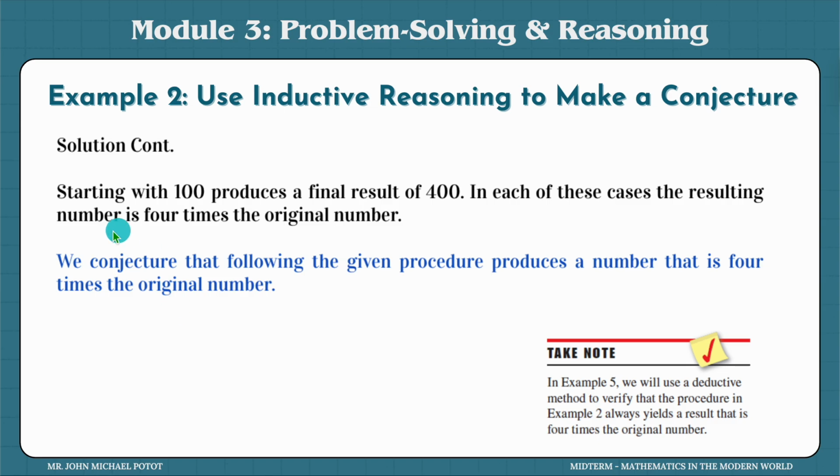Okay, so if we start with 100, our final answer would be 400. That means the conjecture is that following the given procedure produces a number that is 4 times the original number. And take note that this is inductive reasoning. So we will also see how it is done in deductive reasoning. No? We will do that in example number 5. So just wait for it. It might make more sense by then how it works.